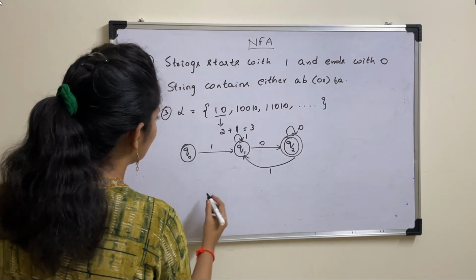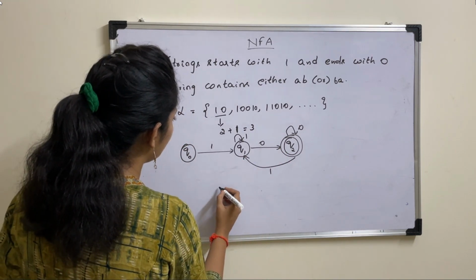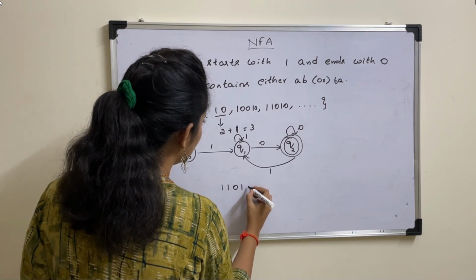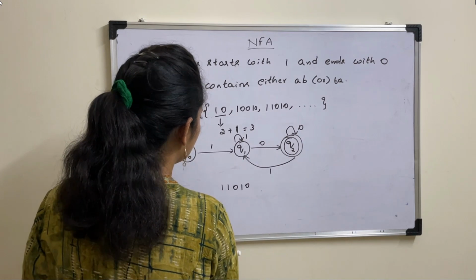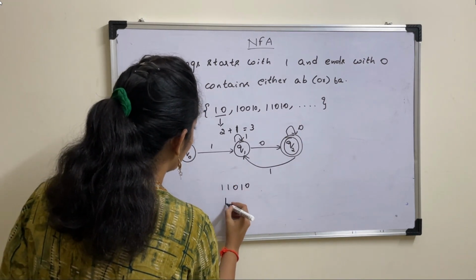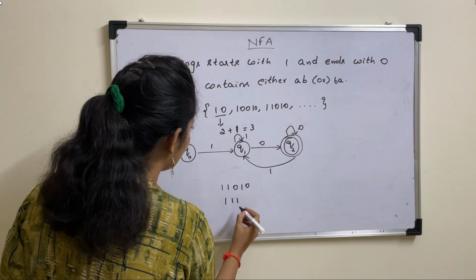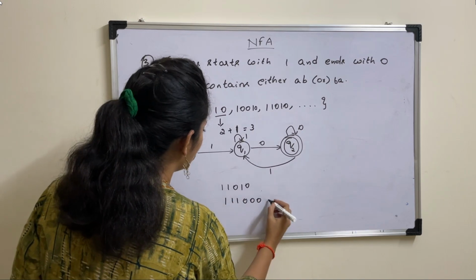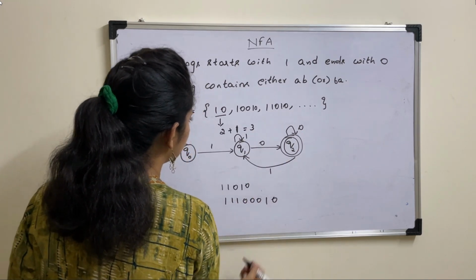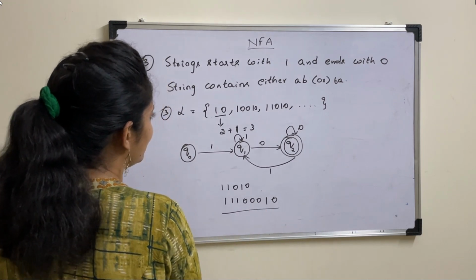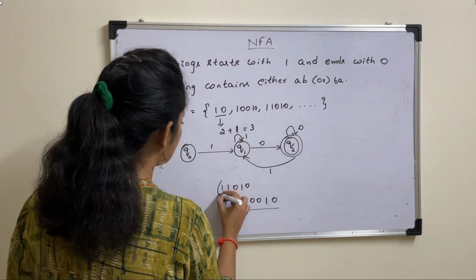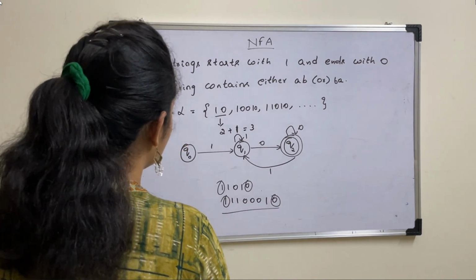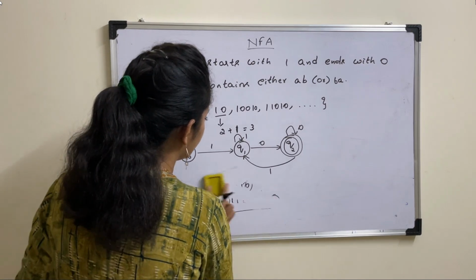Okay, so what are the strings that can be derived from this automata? 1 1 0 1 0. Okay, this is one possibility, or 1, you can have any number of ones, 1 1 0, any number of zeros, 0 0, 1 0 directly. Like this you can create any number of possible strings, but string should start with 1 and end with 0. So this satisfies the given criteria.